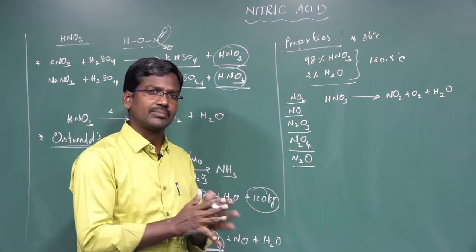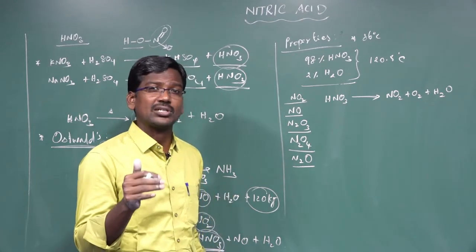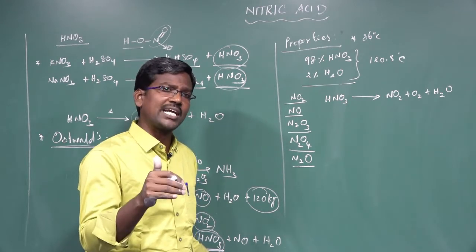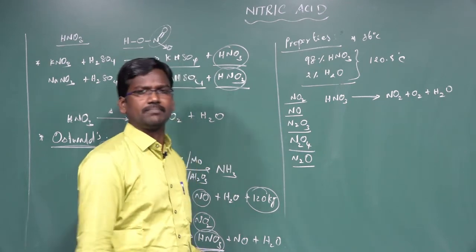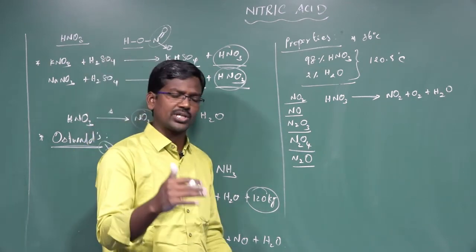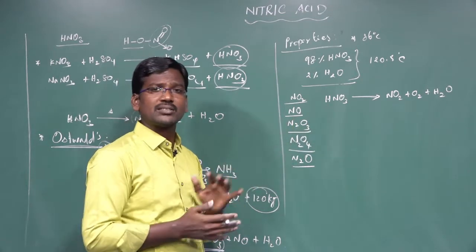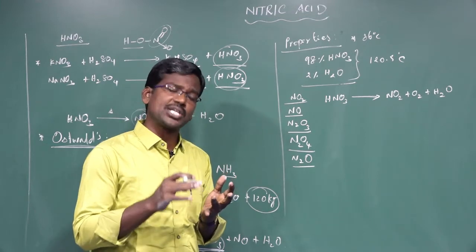Nitric acid is an acid. It is also an oxidizing agent and a nitrating agent. It is a powerful oxidizing agent. Nitric acid oxidizes many metals, converting them to metal oxides. So metals can be converted to metal oxides using nitric acid, HNO3, because nitric acid acts as an oxidizing agent.